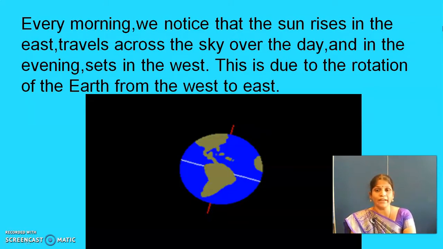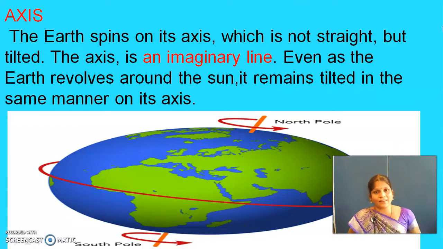Okay, why is it that it rises in the east and sets in the west? This is due to rotation of the earth from west to east. Our earth is spinning on its own axis, that's called rotation. It rotates in the west to east direction. Okay, yes. Next slide. Axis.